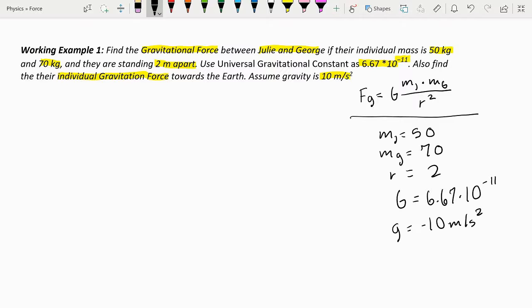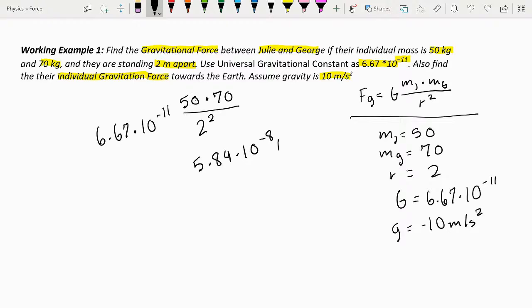So we pretty much have everything, so let's just fill in this formula. 6.67 multiplied by 10 to the power negative 11 for your universal gravitational constant, and then mass of Julie, which is 50, multiplied by 70, which is the mass of George, over your radius squared, so 2 squared. Obviously I used a calculator for this, and I found 5.84 multiplied by 10 to the power negative 8 newtons.